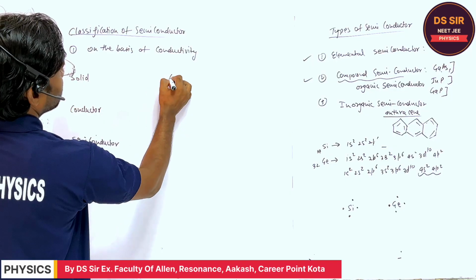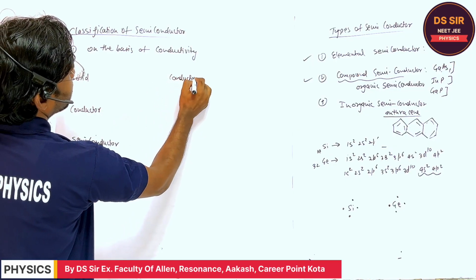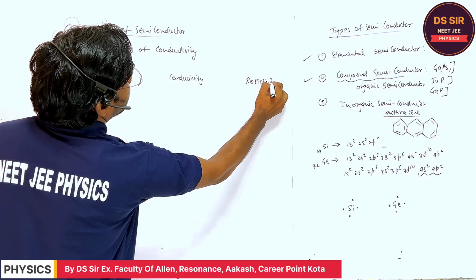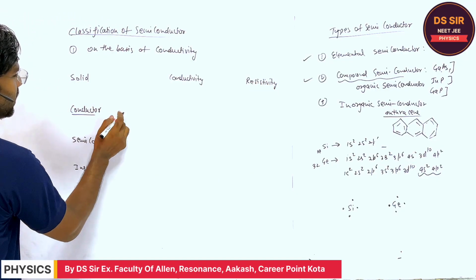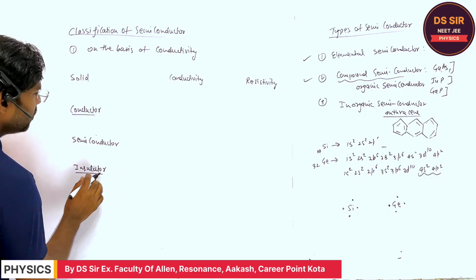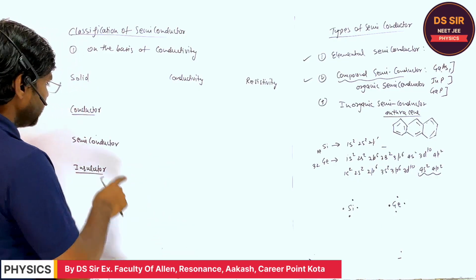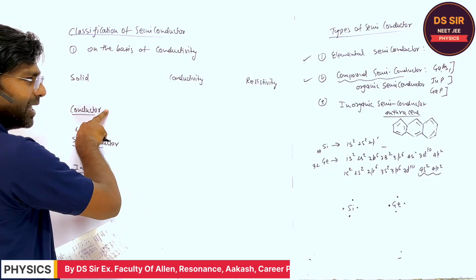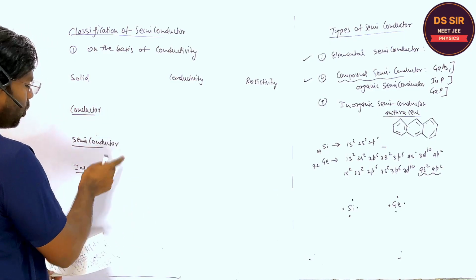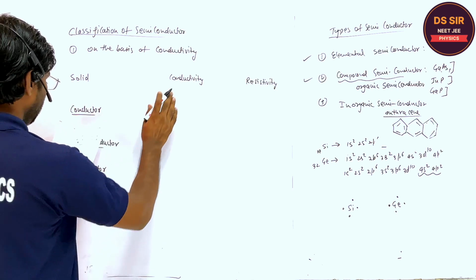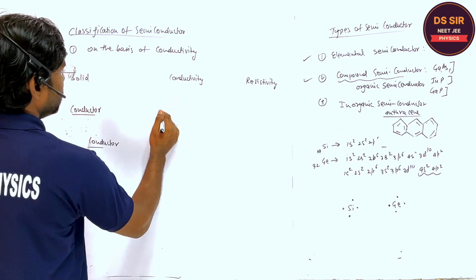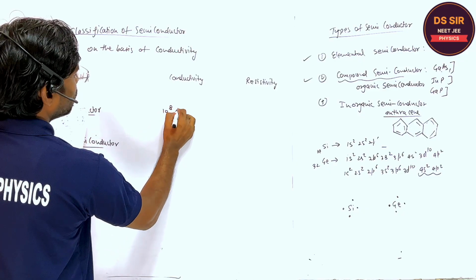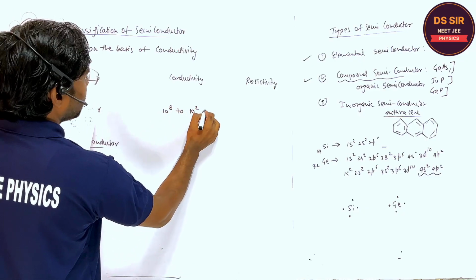If we compare the conductivity, and we may also write the resistivity. The conductivity of the conductor is very high and the conductivity of the insulator is very low. The conductivity of the semiconductor is in between: less than the conductor and more than the insulator. The conductivity of the conductor is 10 to the power 8 to 10 to the power 2 Siemens per meter.